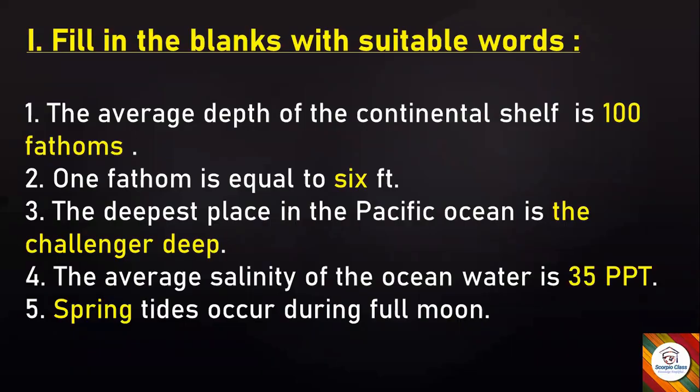The Challenger Deep. Next, the average salinity of the ocean water is dash. It's 35 ppt. Next, dash tides occur during full moon. Spring. So these are fill in the blanks with the answers.